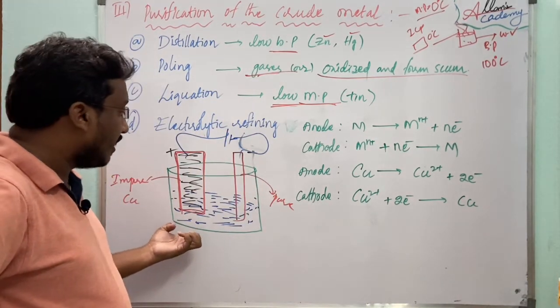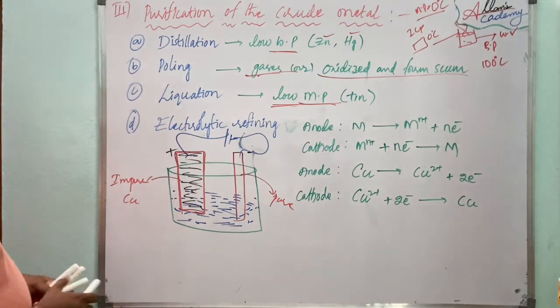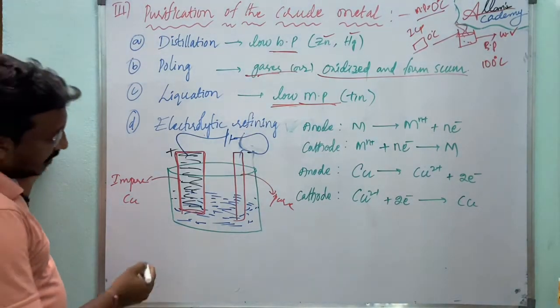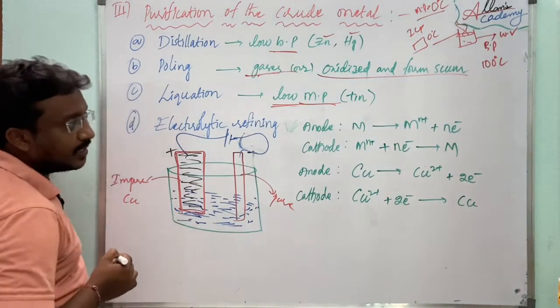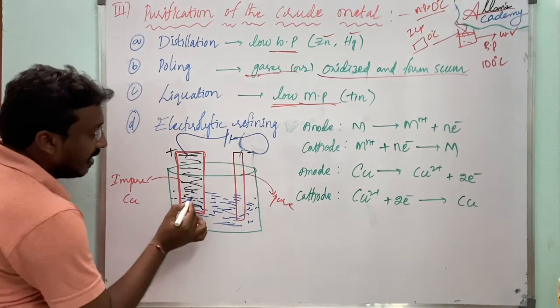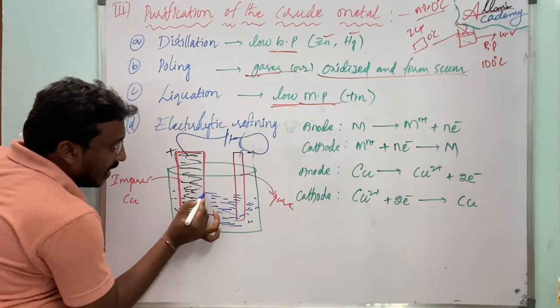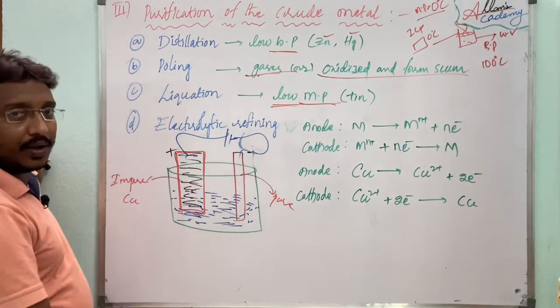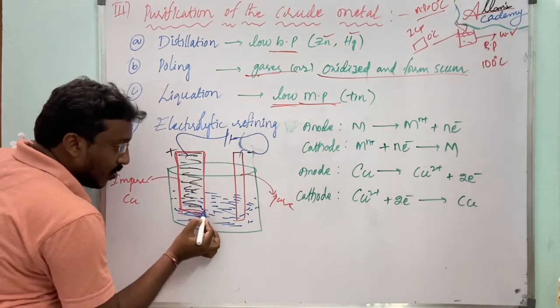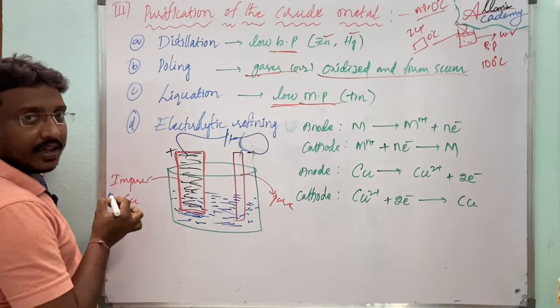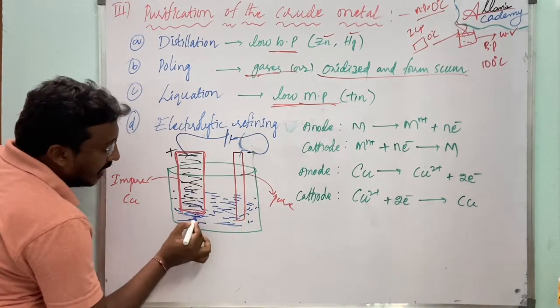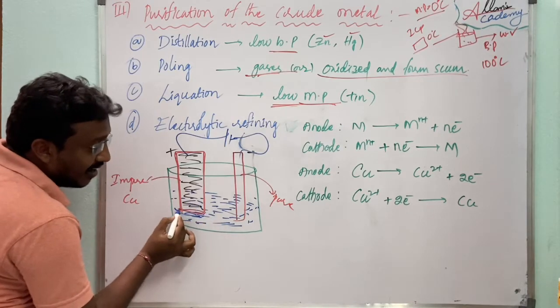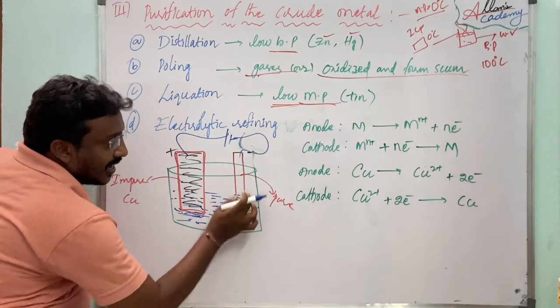Then while electricity is passed, the metal loses electrons at the anode. It loses the electrons at the anode, and those ions travel towards the cathode.